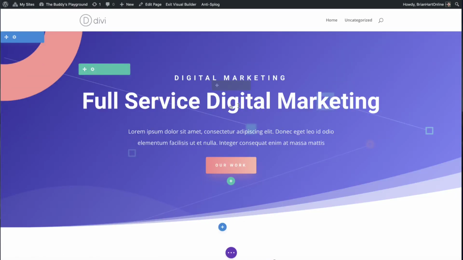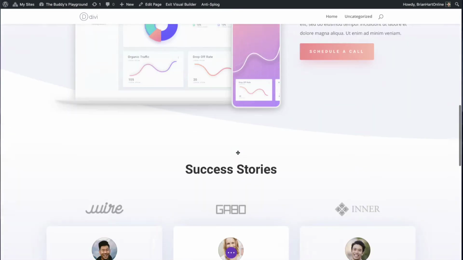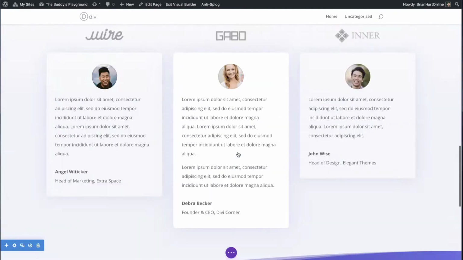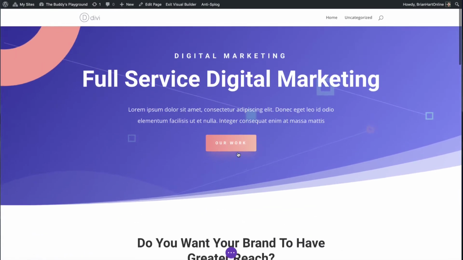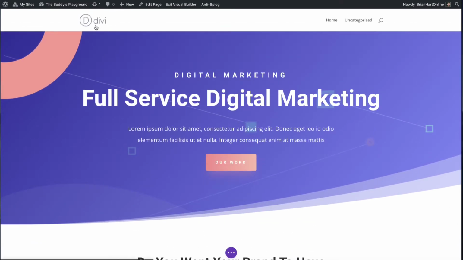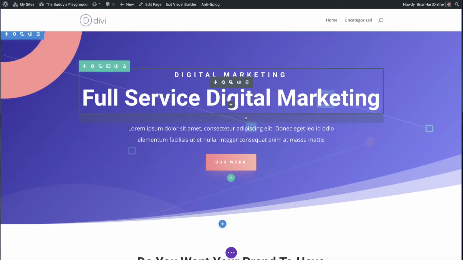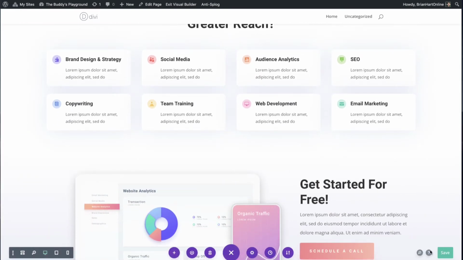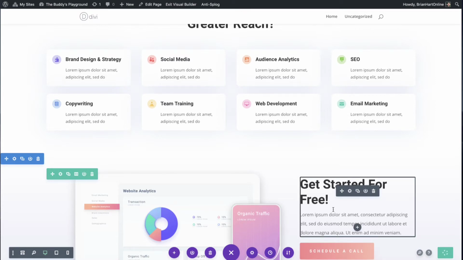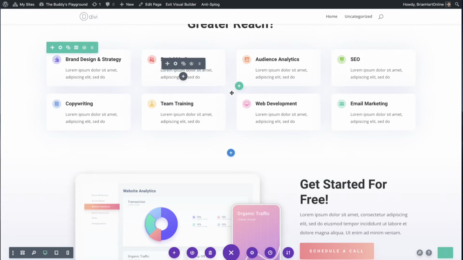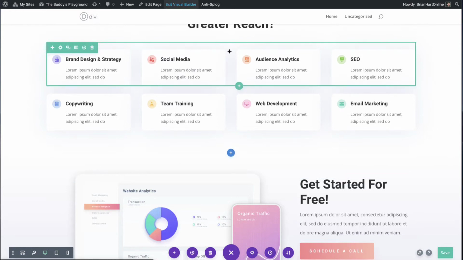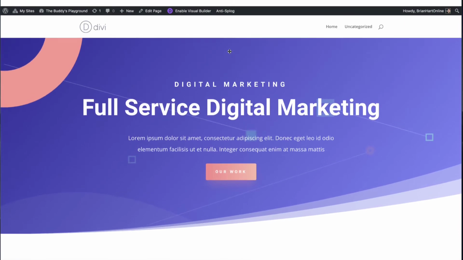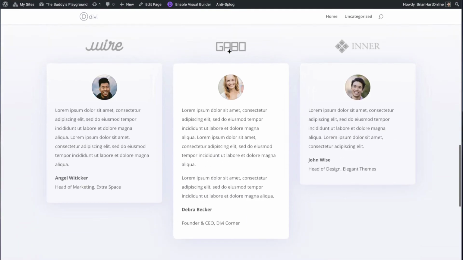There we go. So as you can see, everything's editable. And we've got a really nice looking page. Fantastic. Now I know we've still got the default logo up here and all that, but that's stuff we're going to come to. I just want us to get the pages ready so we can get the menu set up. So let's say we're happy with this as our front page, and we're going to simply click save. There we go. And now I'm going to exit the visual builder.